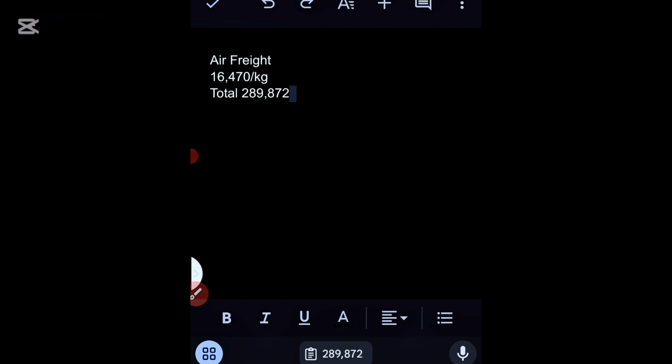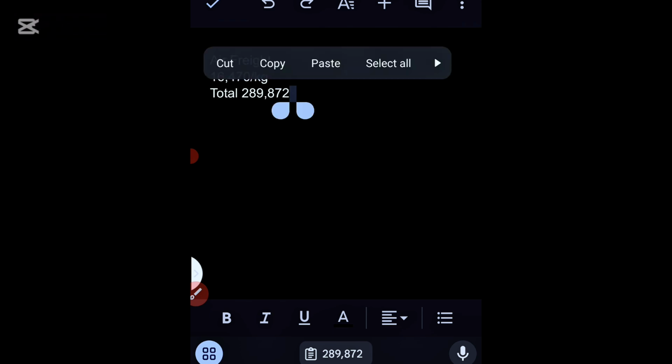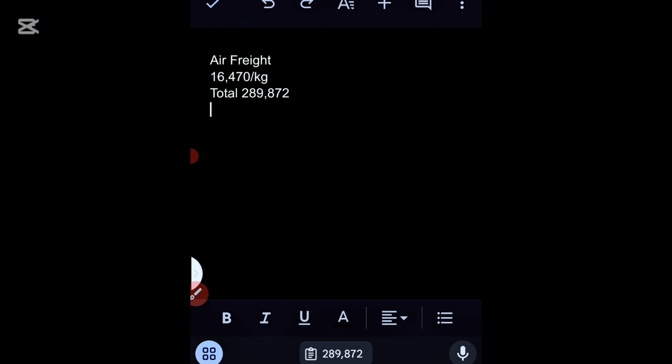Know the market value, the market price. Do you get what I'm saying? If you're buying for personal use, then you don't need to worry. Any amount, I guess, you can pay. I've explained air freight. Hope you understand.